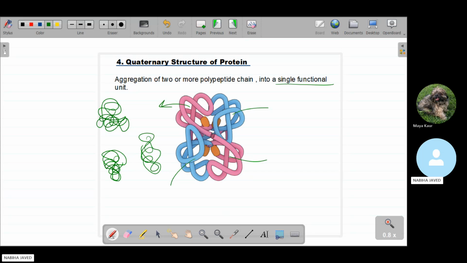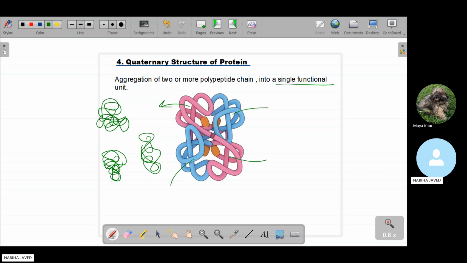Yes. Okay. I have a question for you: how many levels of protein structure are there? There are four levels. Yes, four levels, and what are those? The primary, secondary, and then tertiary and quaternary structures. Exactly.